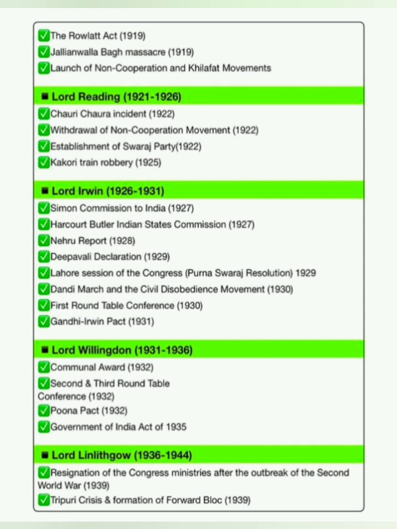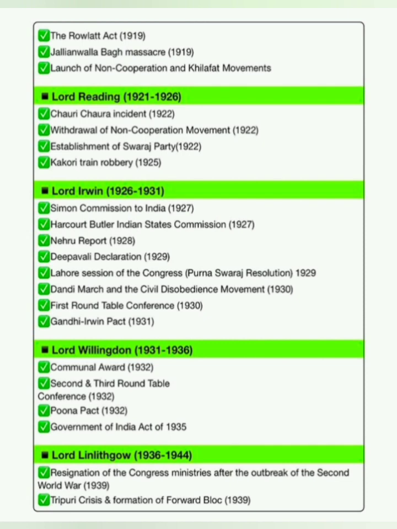Lord Willingdon, 1931 to 1936. Events during his regime: Communal Award 1932, Second and Third Round Table Conference, Poona Pact 1932, Government of India Act of 1935.